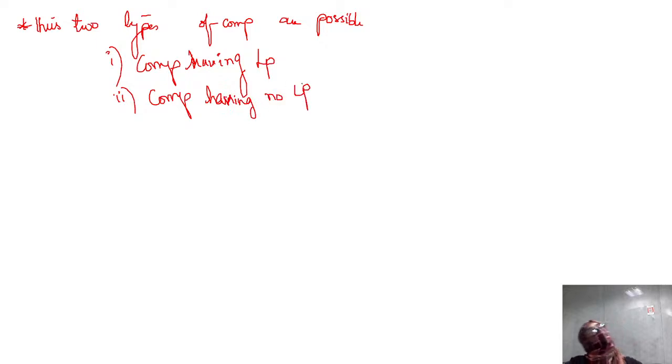That means in the whole universe, whatever compounds we have are of two types: the compound which has lone pairs and the compound which has no lone pairs. So we'll now be talking about the compounds which have lone pairs and which have no lone pairs, along with their structures.